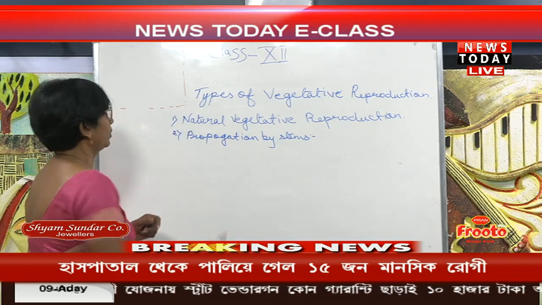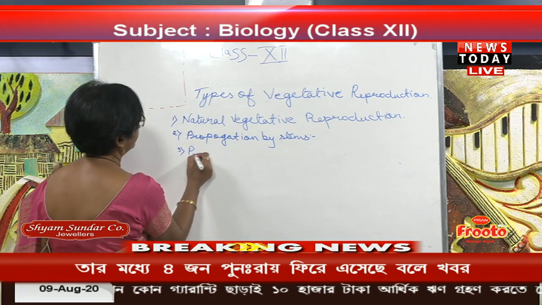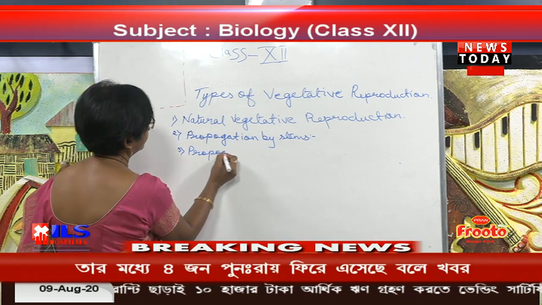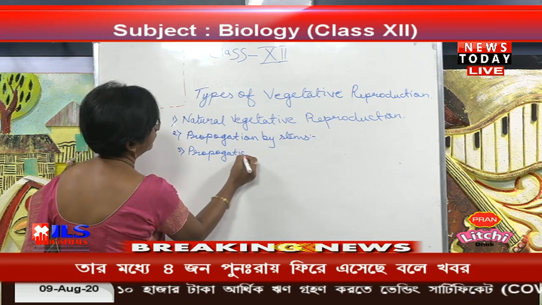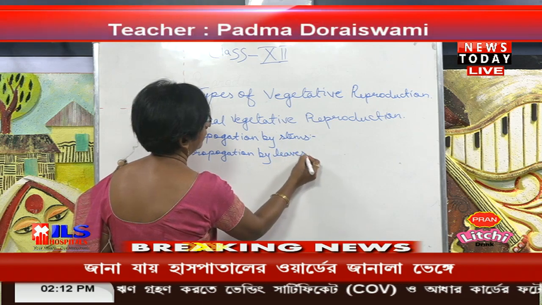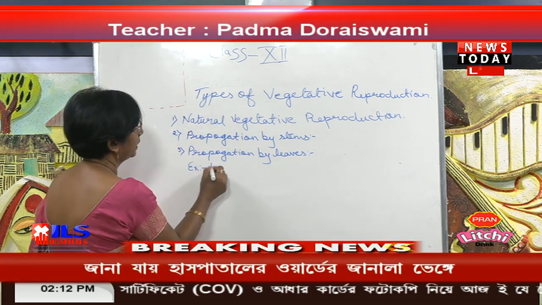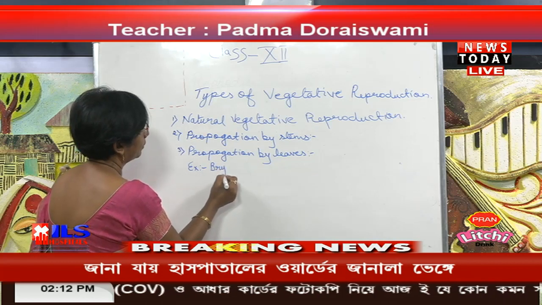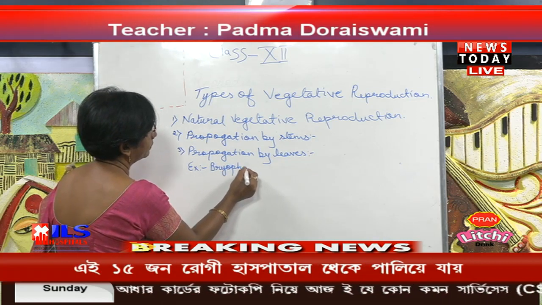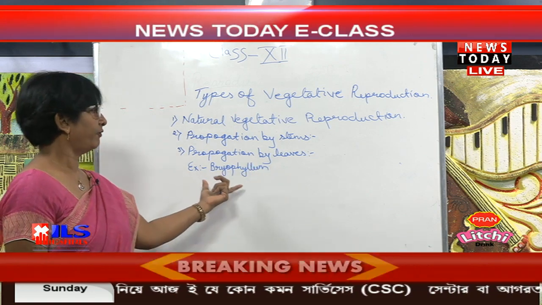Then next, go to the propagation by leaves. If you are going to take one example, that is Bryophyllum. This Bryophyllum is what?